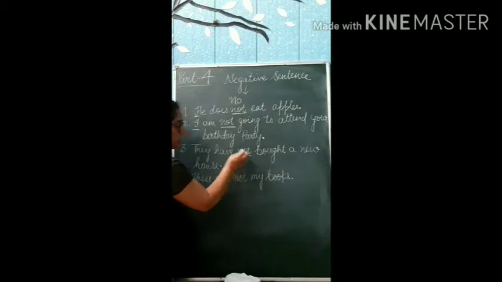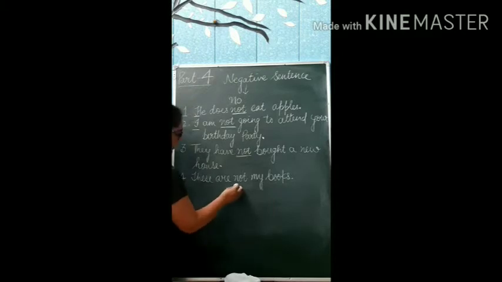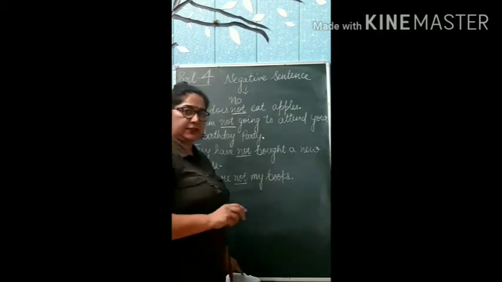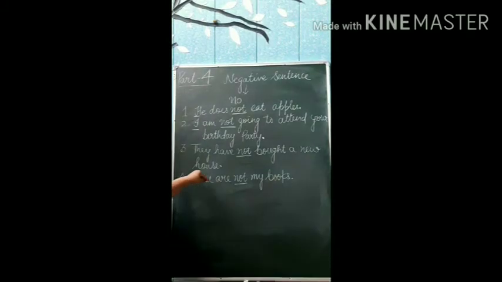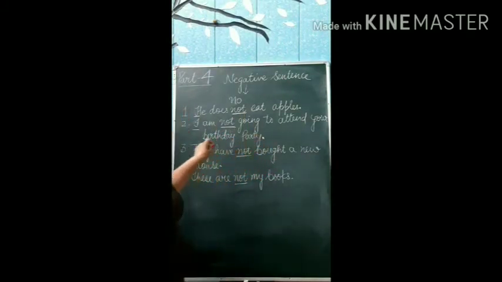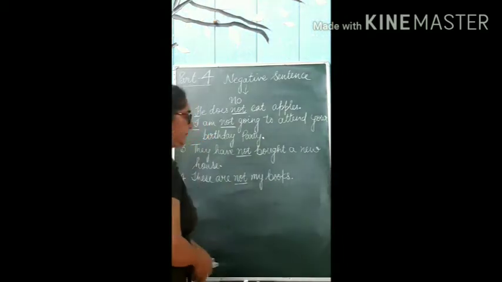Here I have written not, so it is negative. These are not my books. Again I am using not, so it is negative. Is it clear? So beta, just pause the video here and note down these 4 sentences which tell you about the negative sentences. And after this we are going to do the imperative sentences.